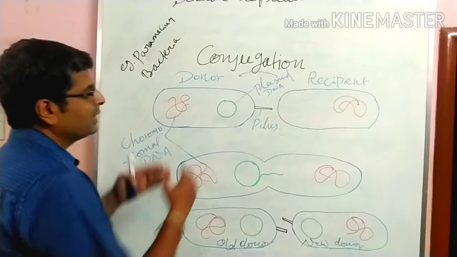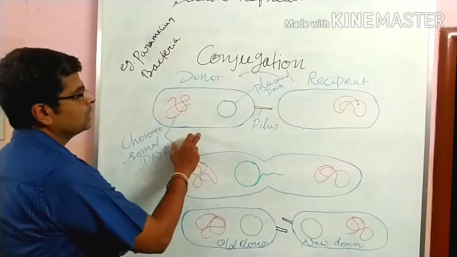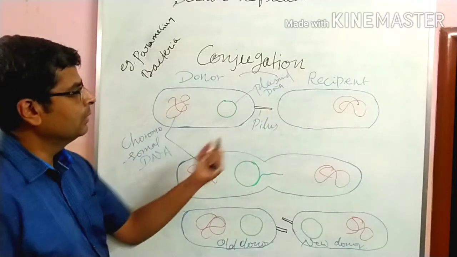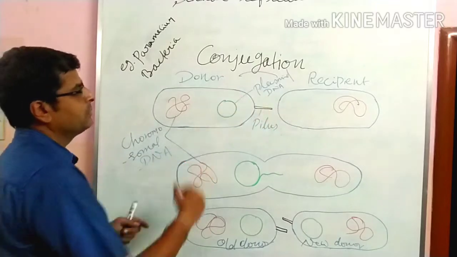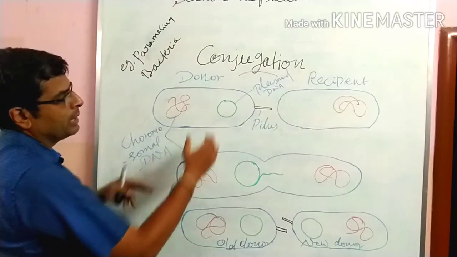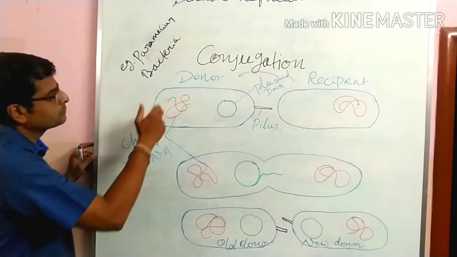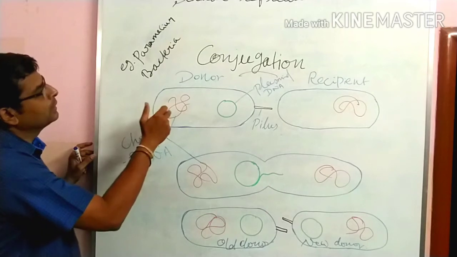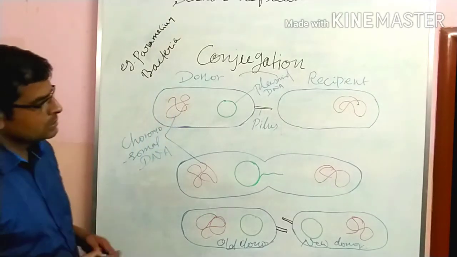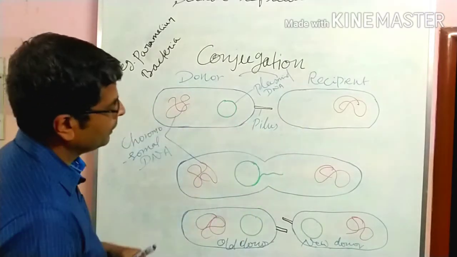Here they exchange genetic material from the donor cell to the recipient cell. The one which receives genetic material from the other cell is called the recipient. The one which donates the genetic material is the donor; the plasmid DNA in the bacterial cell is donated. The other material is the chromosomal DNA in the bacterial cell. You see here two bacteria come close together.